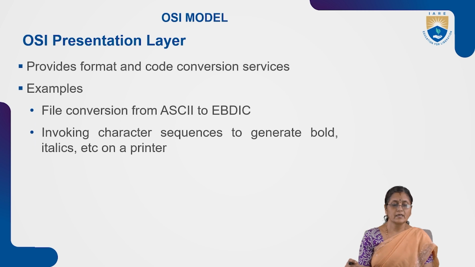The OSI presentation layer provides format and code conversion services.